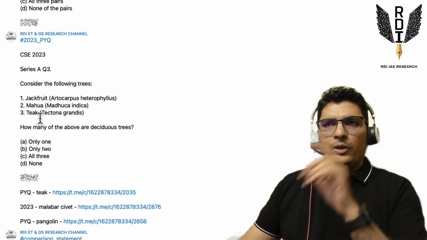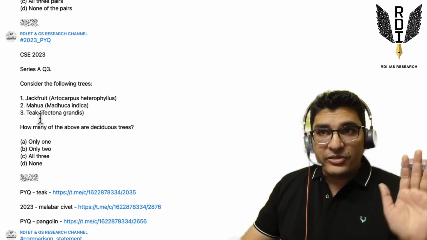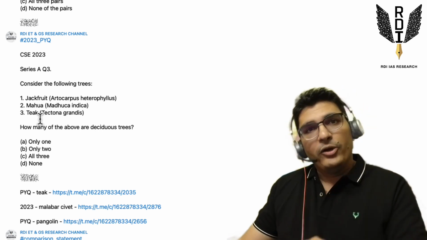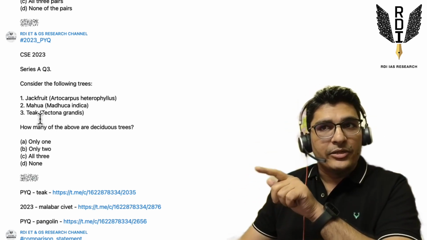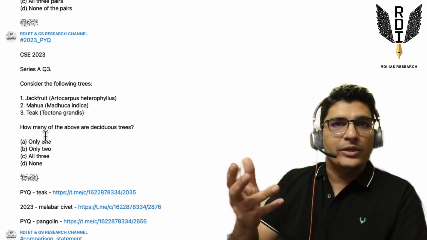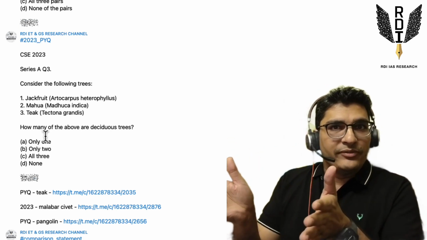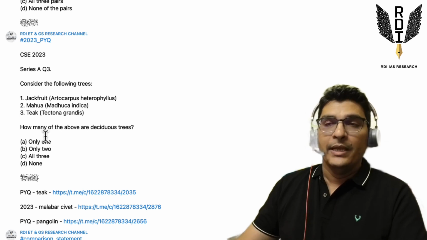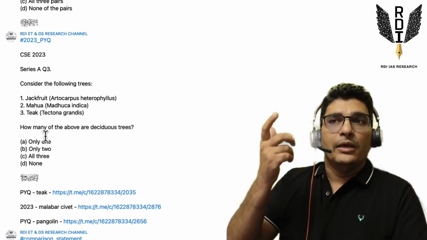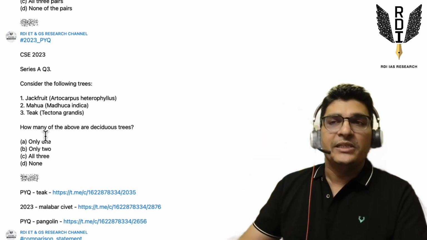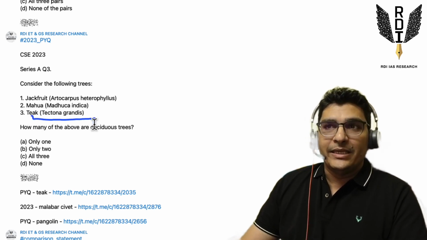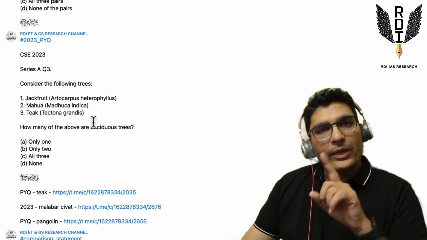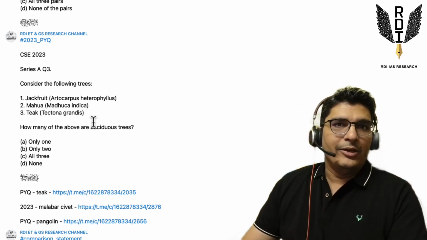So equatorial rainforest, this will not be a rainforest tree species, but we have heard of teak as an important tree species for the lumbering industry. So lumbering will happen in deciduous forest. It can happen in deciduous forest, right? And teak is a very famous tree species. So high chance that teak can be deciduous. Although you should do it via knowledge, it's given very clearly in your NCERTs.